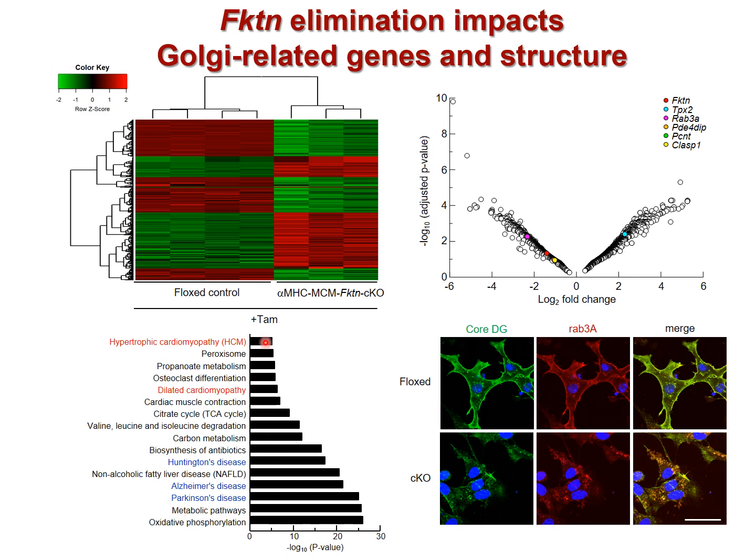These results suggest that the pathological mechanism of cardiac dysfunction induced by FKTN elimination partly overlaps with that of neurodegenerative disease. In addition, this panel shows that core DG and RAB3A are co-localized in the intracellular space, suggesting a decline in post-Golgi secretory trafficking in CKO myocytes. FKTN protein may be critical for the maintenance of Golgi structure and function.